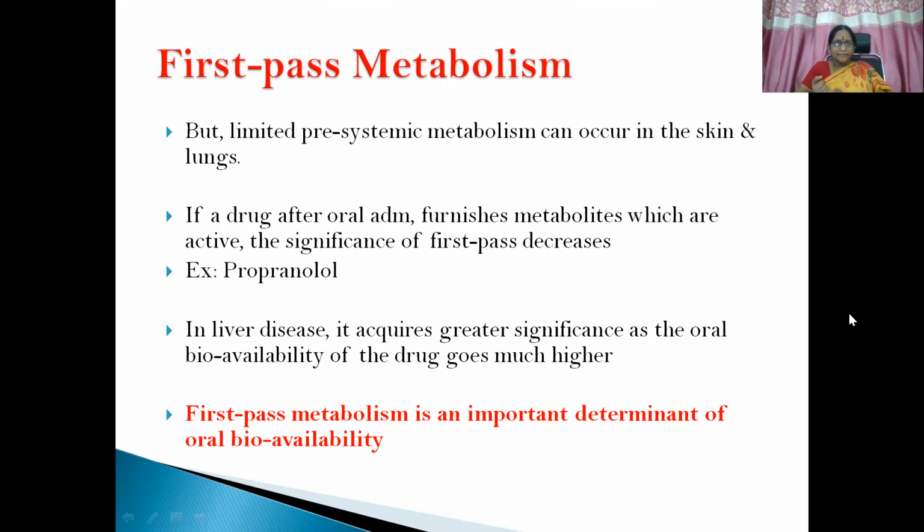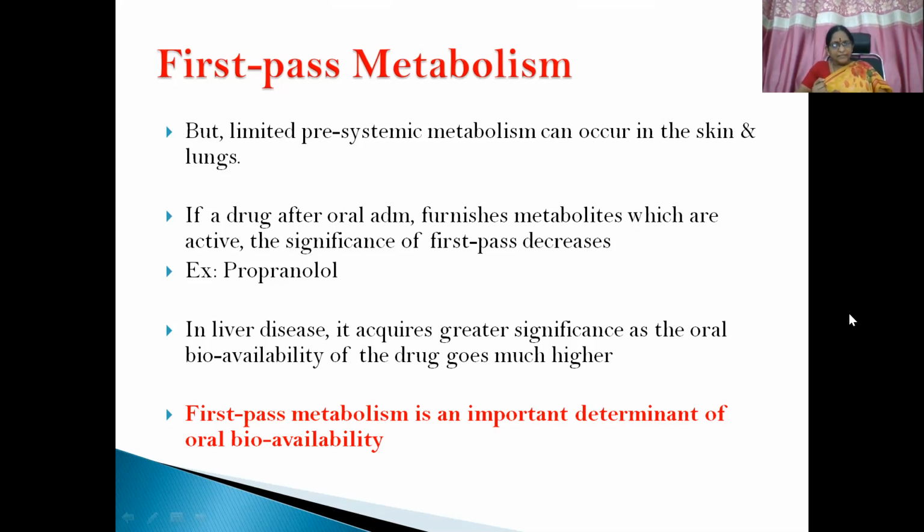If xenobiotics, which are not good for the body, not like a drug molecule which is used for therapeutic purpose, but poisonous compounds, enter the body, then we want to increase the first pass metabolism or eliminate the molecule outside as such. Here, if active metabolites are released after they undergo first pass metabolism in the liver, that is not advantageous to the person.